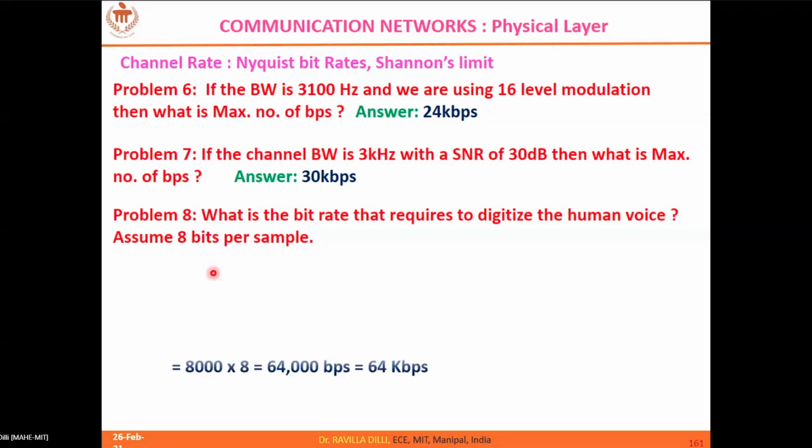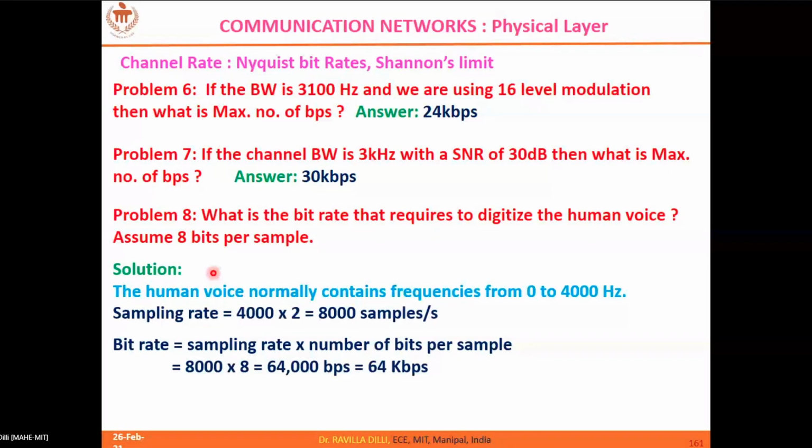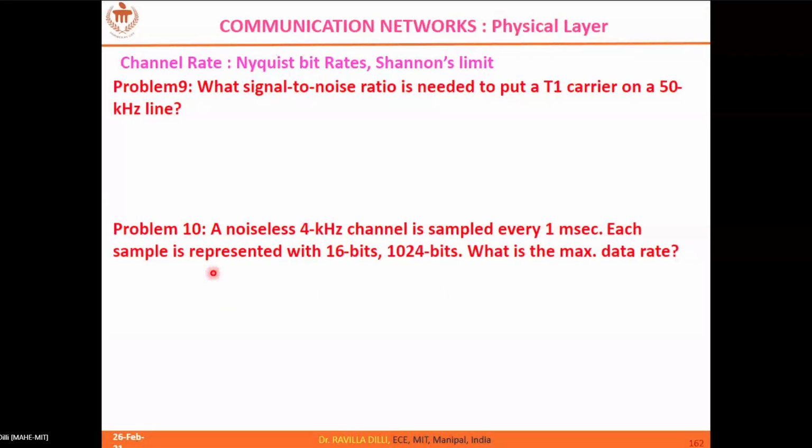That is your bit rate. So here you should understand the difference between the audio range and the human voice frequencies.